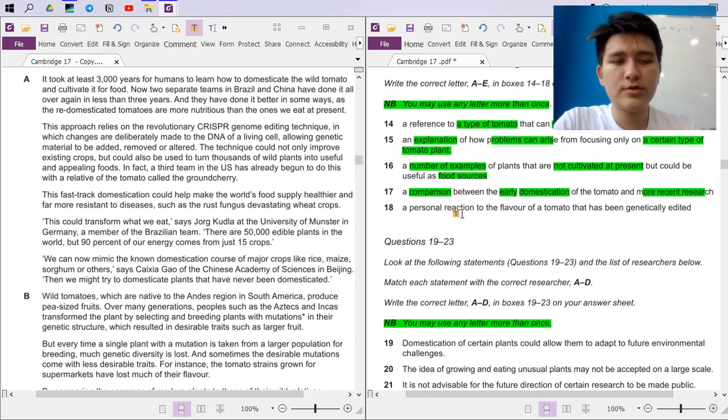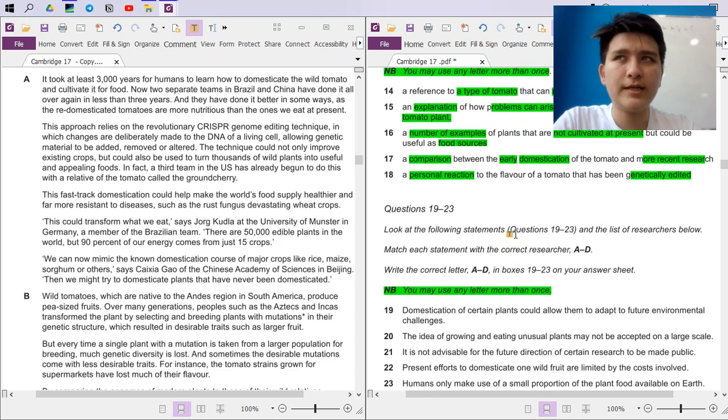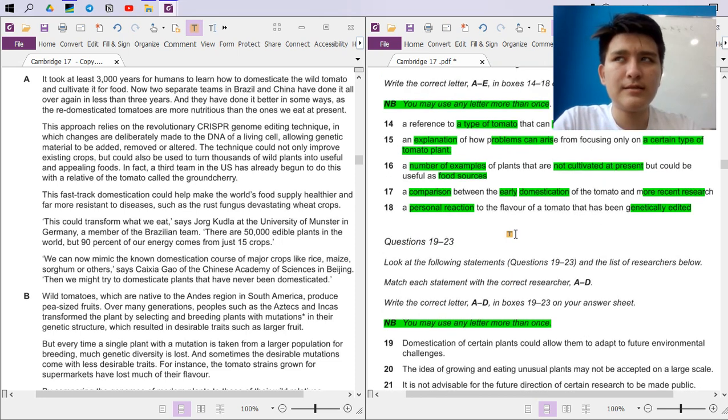And a personal reaction to the flavor of a tomato that has been genetically edited. For us to choose a particular paragraph to which this statement corresponds, that paragraph needs to have a person who tastes that genetically edited tomato and then reacts, right? So I'm just setting the context, trying to predict what the paragraph may be about.